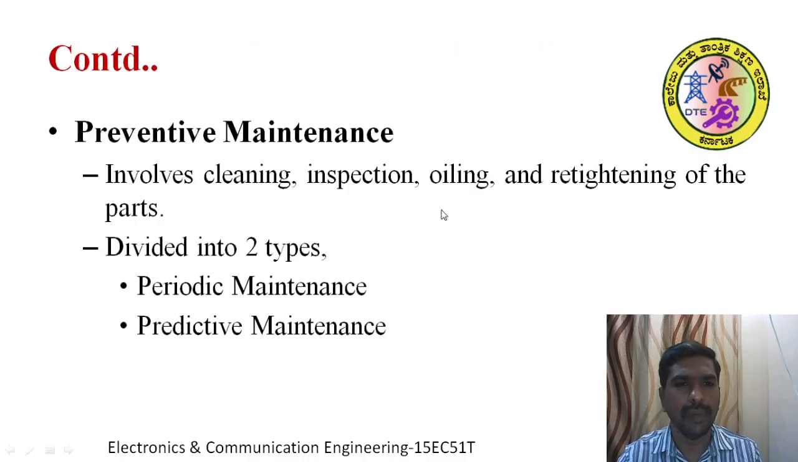So first thing is preventive maintenance. See, already I have explained about preventive maintenance. Preventive maintenance involves cleaning, inspection, oiling, and retightening of the parts or equipments in a machine. That is called preventive maintenance. It is divided into 2 types, called periodic maintenance and predictive maintenance. The periodic maintenance is also called time-based maintenance, and predictive maintenance is condition-based maintenance.